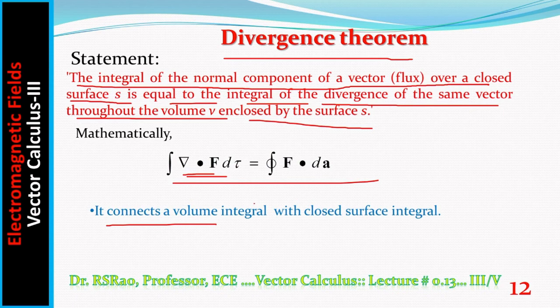It connects a volume integral, with d tau on the left hand side, to a surface on the right hand side. The closed surface is there. So volume integration, surface integration. This theorem connects a volume integral with a closed surface integral. It says the integral of del dot f d tau is the closed surface integral of f dot dA.